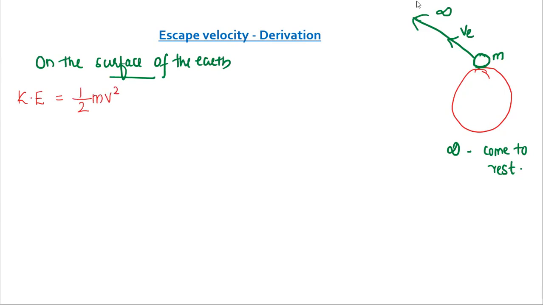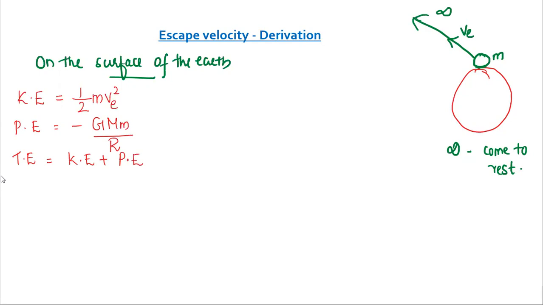Here we are throwing the object with escape velocity VE, so I wrote VE square. Now the gravitational potential energy of the object is minus GMm upon R. We know that the sum of kinetic and potential energy is called the total energy.